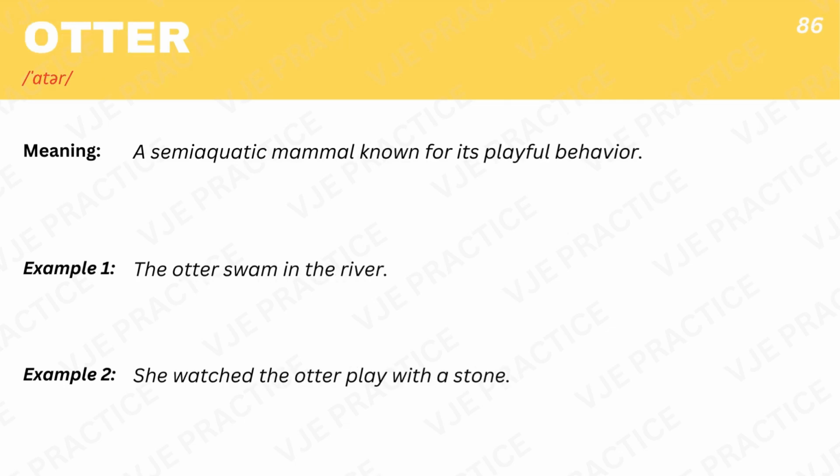Otter, a semi-aquatic mammal known for its playful behavior. Example 1. The otter swam in the river. Example 2. She watched the otter play with a stone.